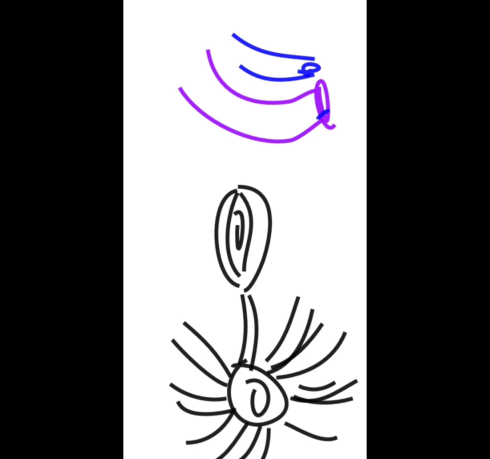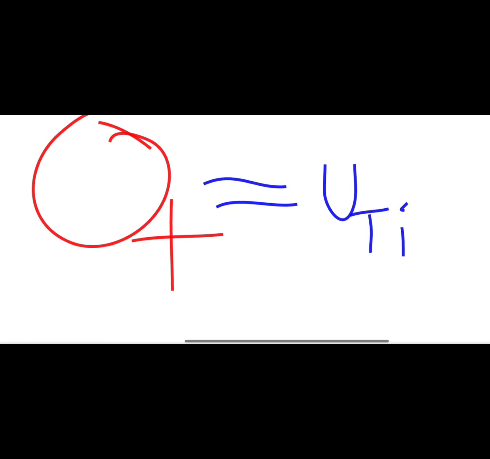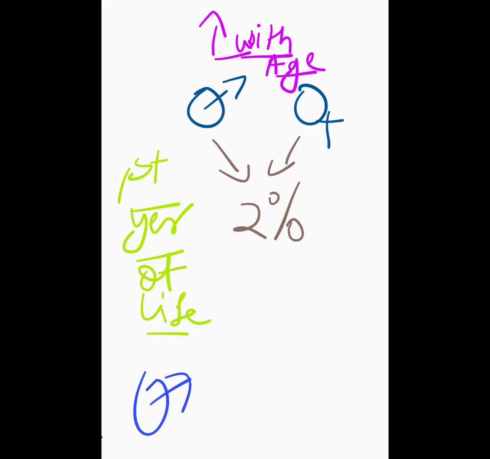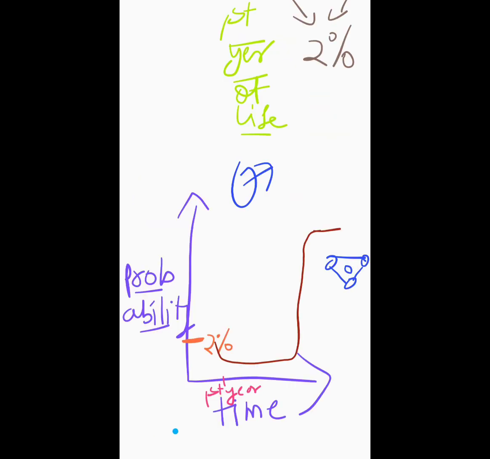Here in the diagram I have rightly indicated that. And 50% of women generally report at least one episode of UTI at some point in their life. Talking about age, I've drawn schematic diagrams: in the first year of life, both male and female have the same prevalence of around 2%, whereas in males it decreases after that. In old age, there is prostate enlargement, which interferes with the emptying of the bladder and again causes infection.